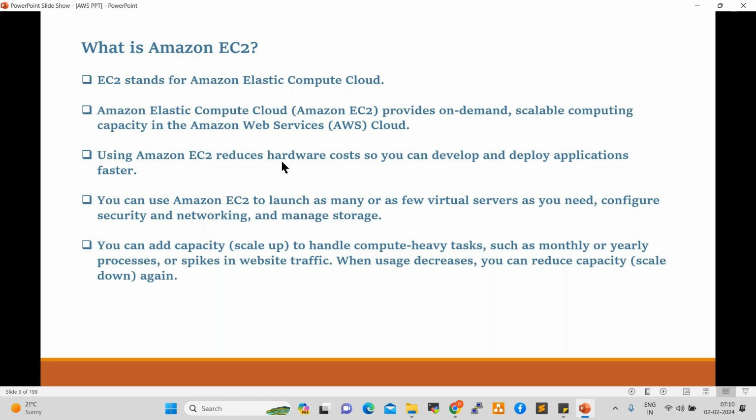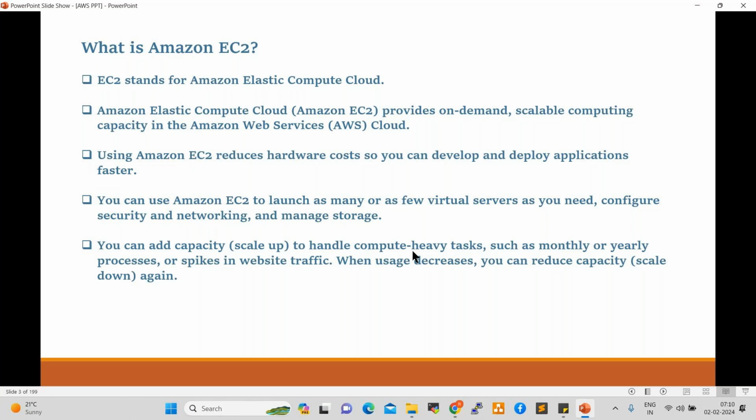You can scale up capacity to handle compute-heavy tasks. For example, if I host Kubernetes on a server, that server requires high capacity of hardware and resources.